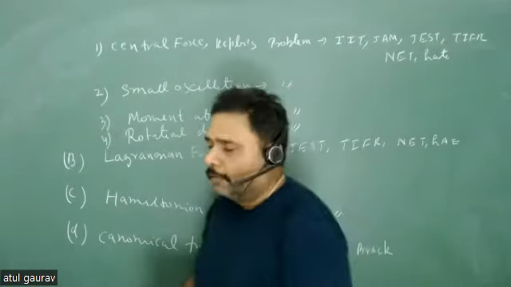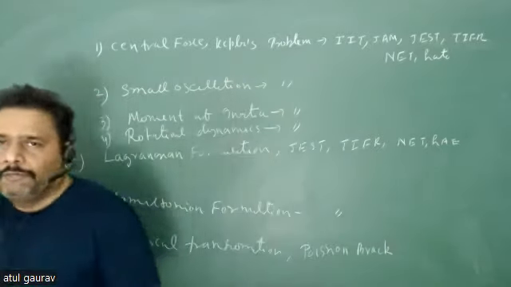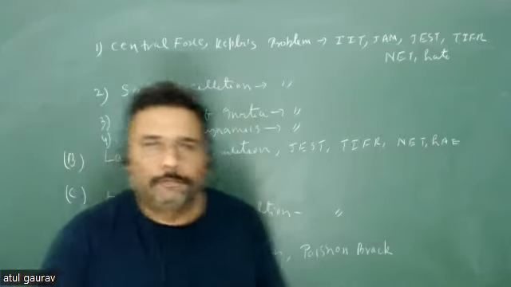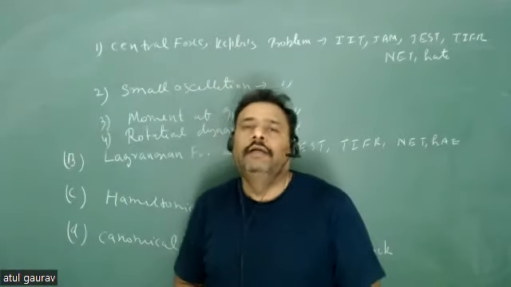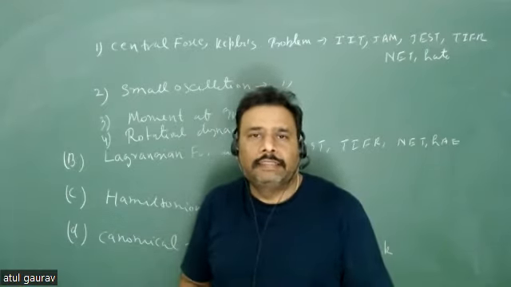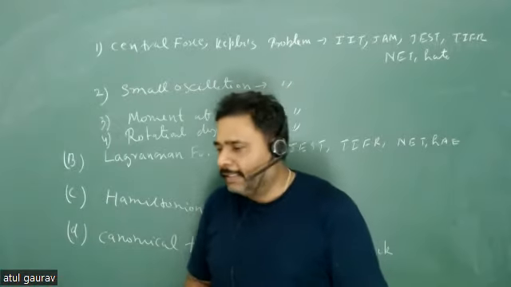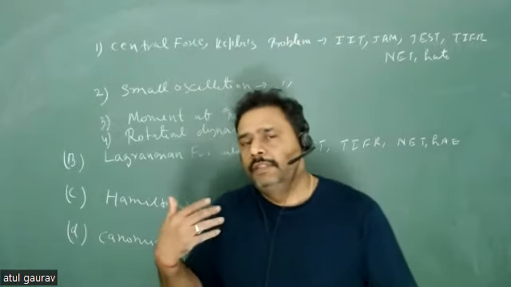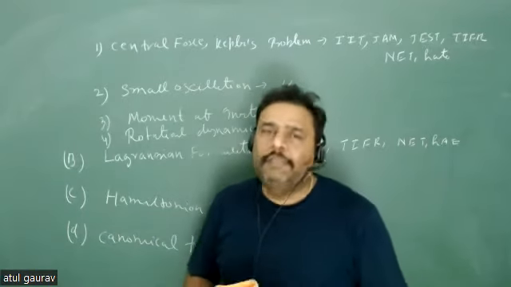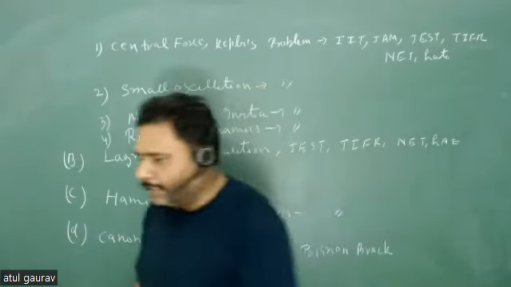Okay, so now which book is the best book? Everybody wants to learn from some book. So I will straightforwardly suggest the best book is Goldstein. This is basically, you can say, the Gita or Bible of classical mechanics. And the next book I will suggest is the book by Landau. This is a very nice book.